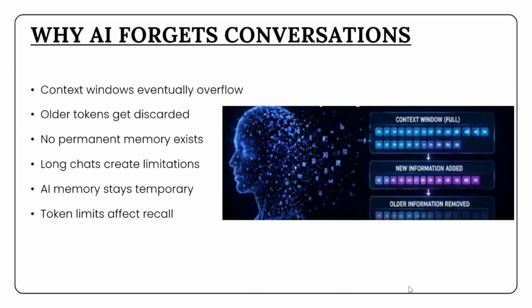This is very different from human memory, where experiences can remain stored for years. AI memory is temporary unless special external memory systems are added. This limitation explains why AI sometimes repeats questions, loses instructions, or forgets details during extended conversations. Researchers are actively developing solutions involving larger context windows, retrieval systems, and external memory databases. But even with these improvements, modern AI still operates differently from human cognition. Understanding these limitations helps people use AI systems more effectively and avoid unrealistic expectations about how AI memory actually works.